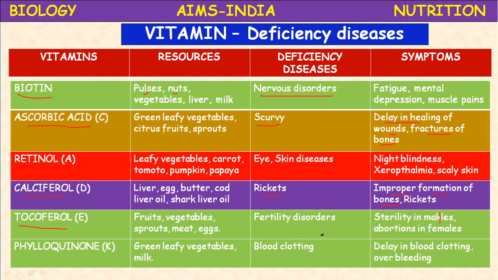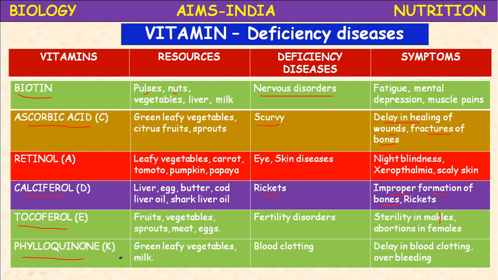Anti-xerophthalmia vitamin, vitamin A. Anti-rickets vitamin, vitamin D. Okay. Next, phylloquinone. Phylloquinone is the last fat soluble vitamin. It is vitamin K. It is present in the green leafy vegetables.